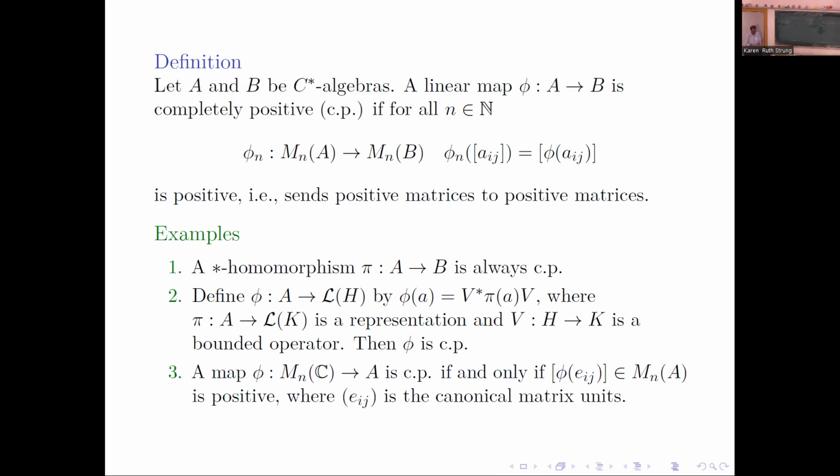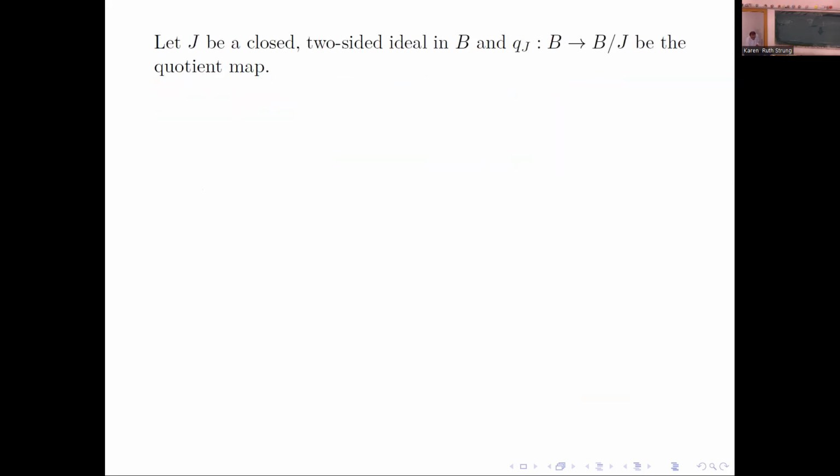As a special case, when the domain is the matrices over C, a map from the matrices to a C-star algebra is CP if and only if, when you evaluate the map on the canonical matrix units, you get a matrix with entries in A, and that matrix has to be positive. So this is an if and only if.